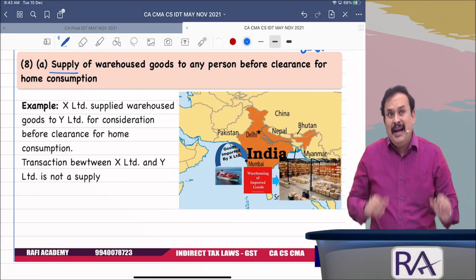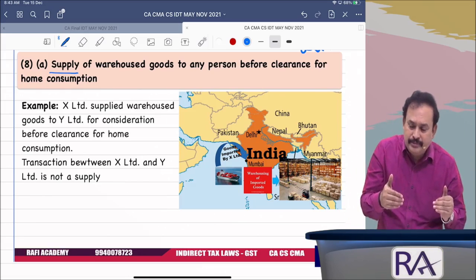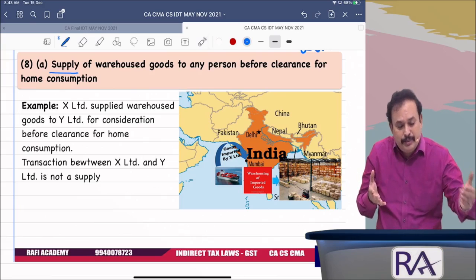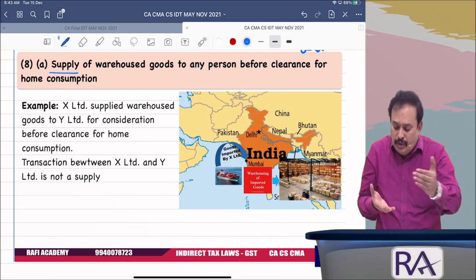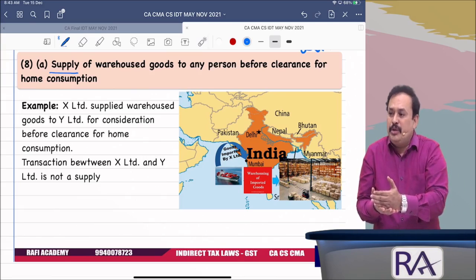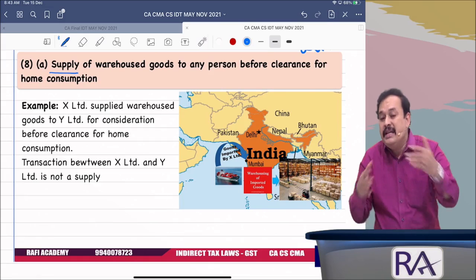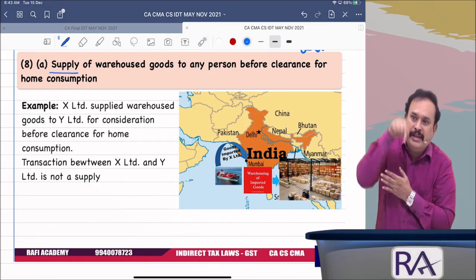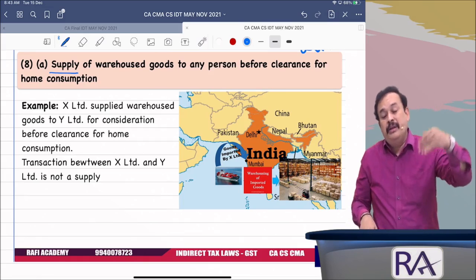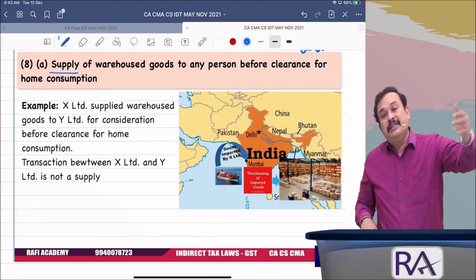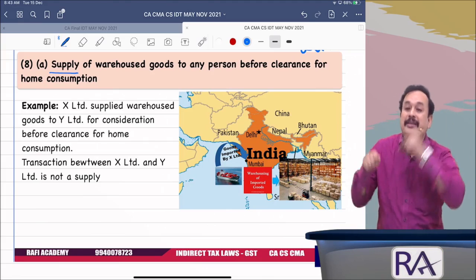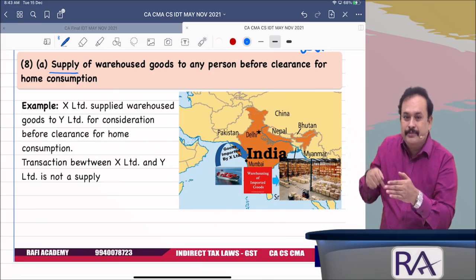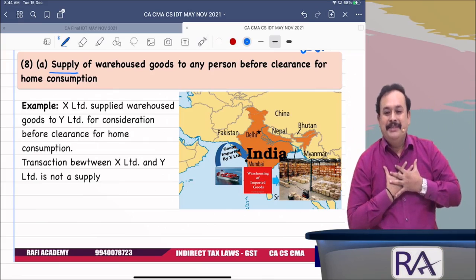Now, I can clear those goods by payment of customs duty. I can bring them into my particular office. India is my home country. To consume in India, I can pay the duty of customs and clear the goods from customs for home consumption. Home consumption does not mean consuming in my house. India is my home country, to consume in India.